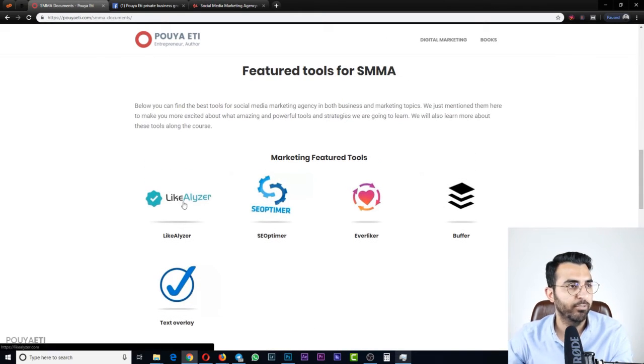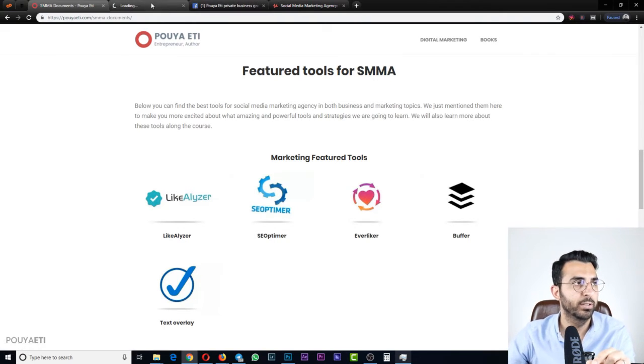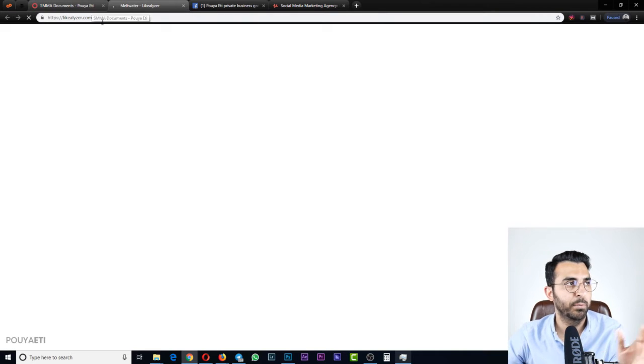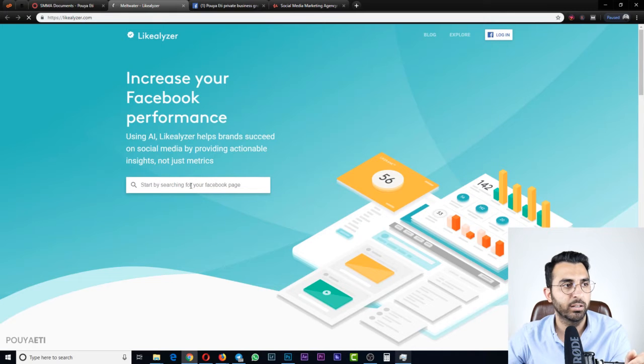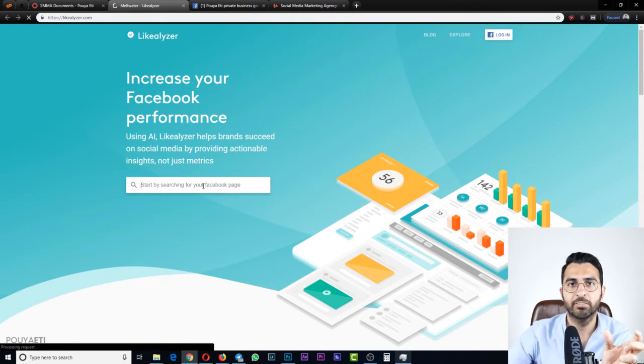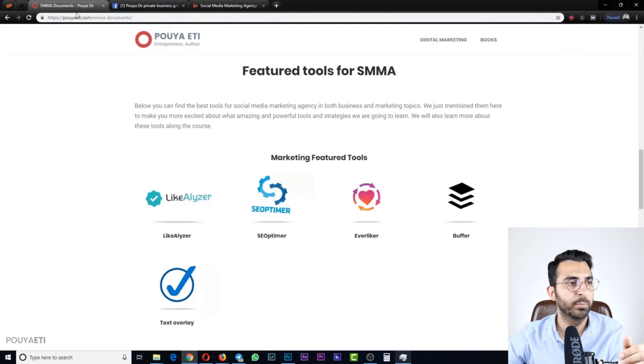Okay, so here we have, for example, Like Analyzer. It's a very powerful tool to analyze a Facebook page. Okay, it will tell you the weak spots. For example, let me just open it, and same as me, you can come here, click on it, and it will go to the page, and you can just share the URL of a Facebook page, paste it here, and then it will analyze that Facebook page, and it will tell you what weak spots, what strength points that Facebook page has, and how you can improve it. Okay, it's a very good website. I use it a lot.